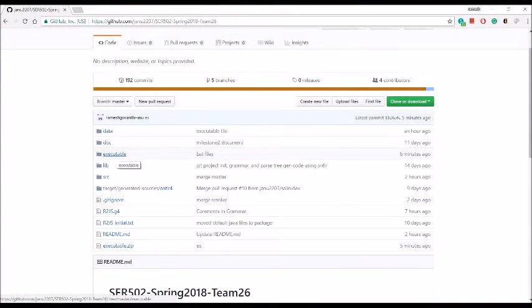This executable folder and this executable.zip are basically the same. So now I'll try to download this executable.zip.